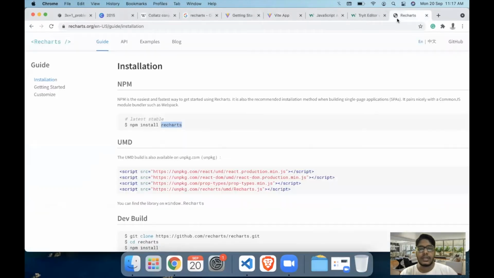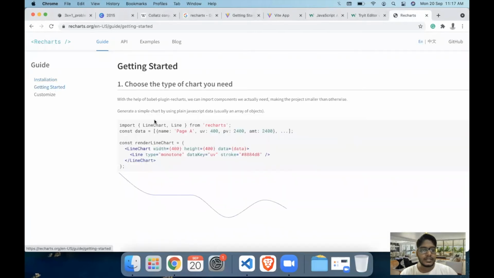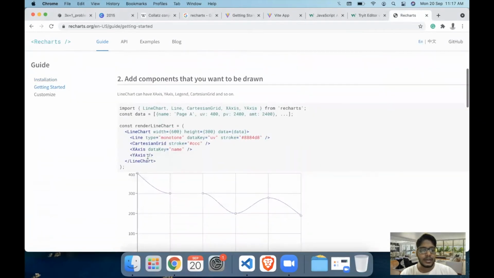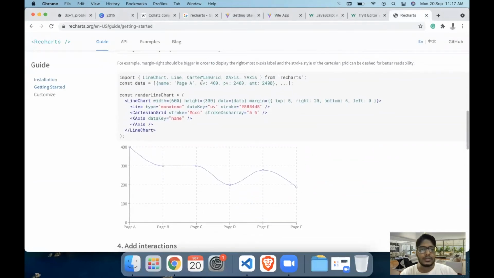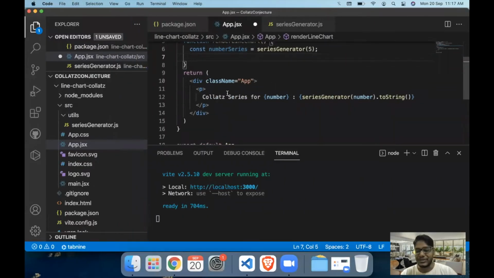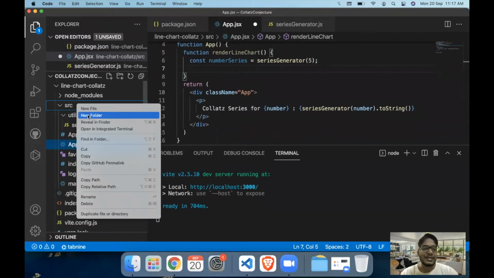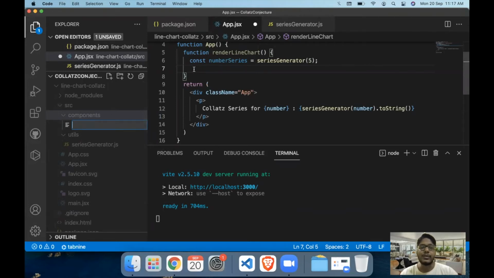Now in case of Recharts, we will have to follow the official docs. And let's just go to the getting started section. So this is how a line chart is plotted, and you can actually add the various components here. We need to import some components from Recharts and use them. So in this case, instead of writing the entire code in the app.js, we'll create a component for our line chart, so that in future, if I want to add some other graph or some other visualization, I will be able to add it easily using the components folder. I usually don't prefer adding the component code in app.js.